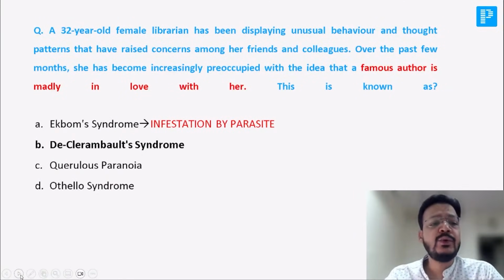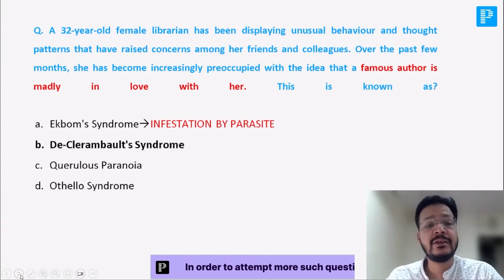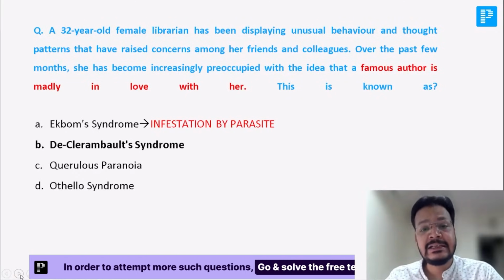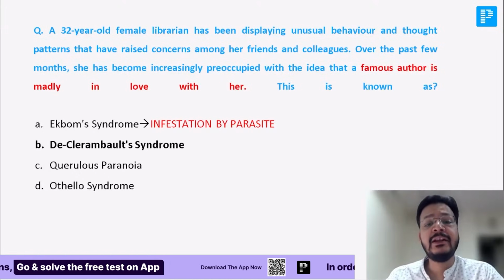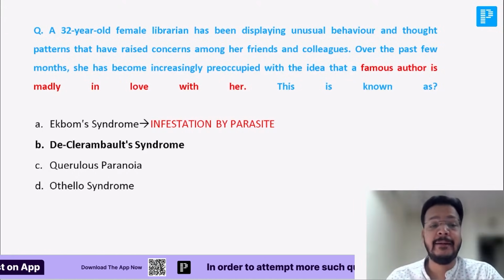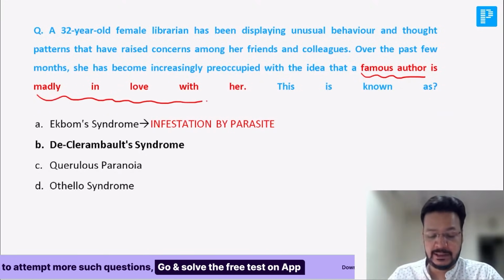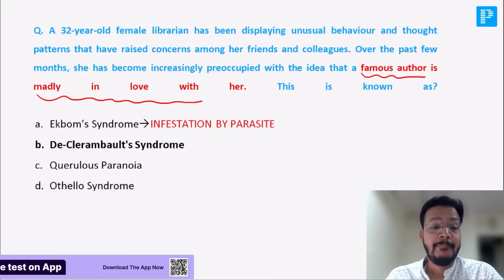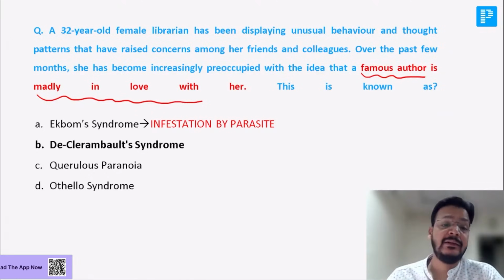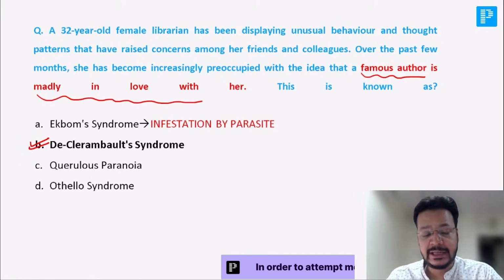Now, a 32-year-old female librarian is displaying unusual behavior and thought patterns that have raised concern among her friends and colleagues. Over the past few months, she has been increasingly preoccupied with the idea that a famous author is madly in love with her. So that is De Clerambault syndrome or erotomania. Yes, absolutely right. It is also known as erotomania.